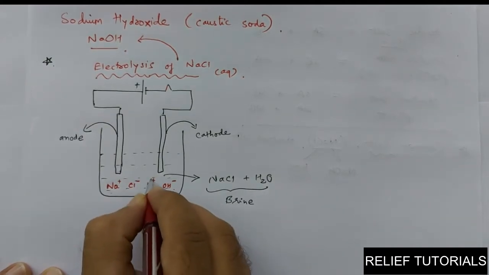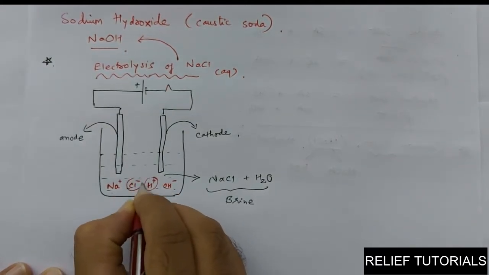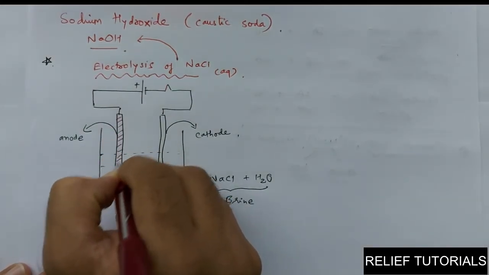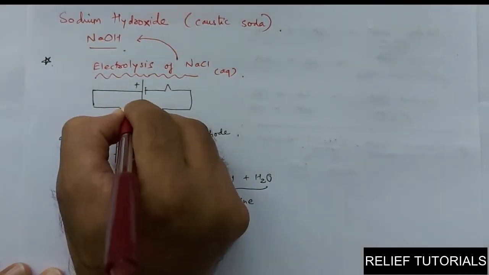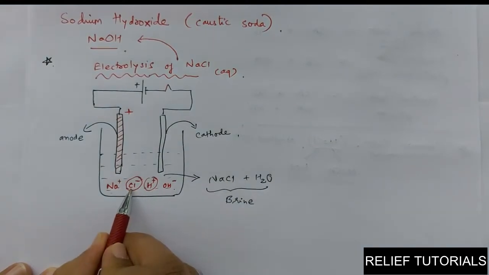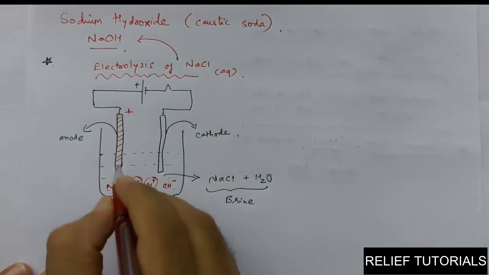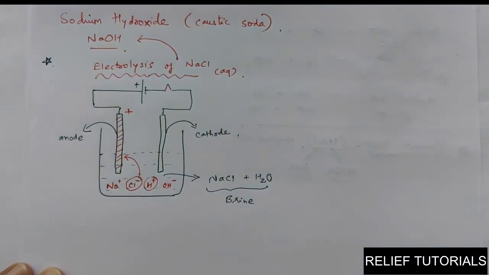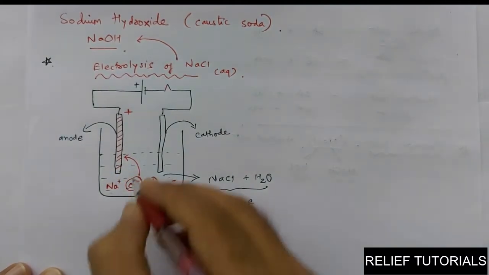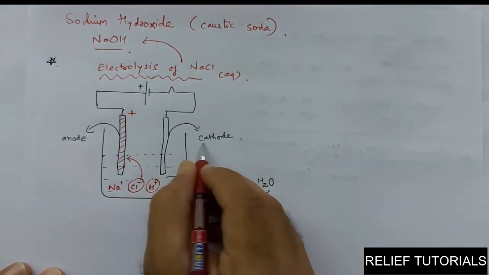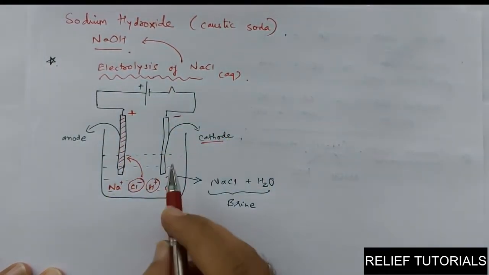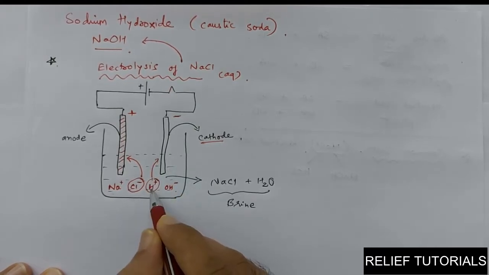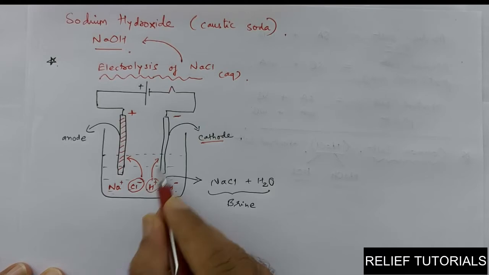And now what about this H plus and Cl minus? See, this rod is the anode, the positive rod. So this negative ion Cl minus comes here and is liberated in the form of chlorine gas. This H plus ion, this is the cathode, the negatively charged rod. So this positive ion will run towards the negative rod, and this H plus ion is converted to hydrogen gas.